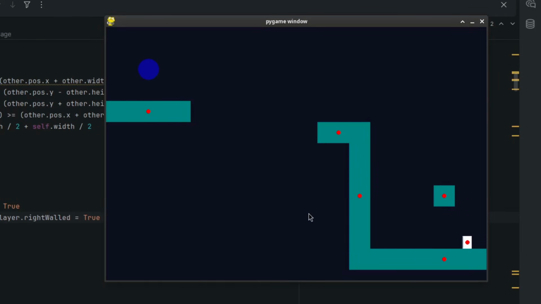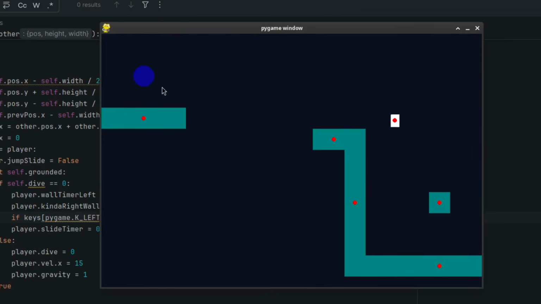I also added a cool slide move that you go faster while doing, and if you jump during it, you can preserve your momentum and jump really far. And while in the air, you can also do a dive, which lets you stay in the air a little longer. All of these made the player actually kind of fun to move, which is a pretty good sign that this game might actually be good.